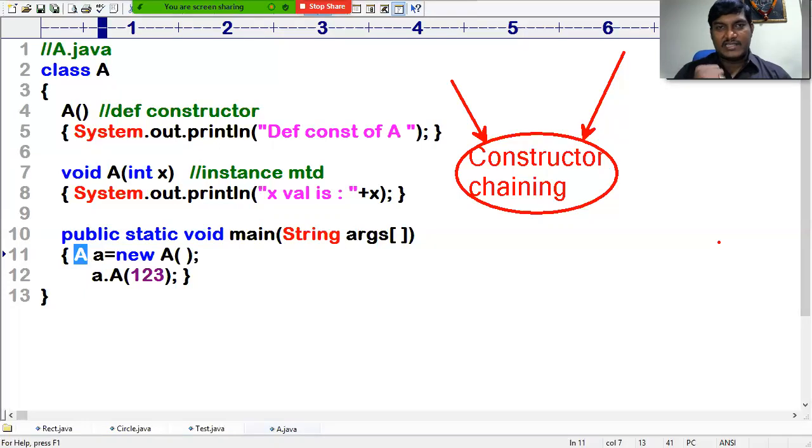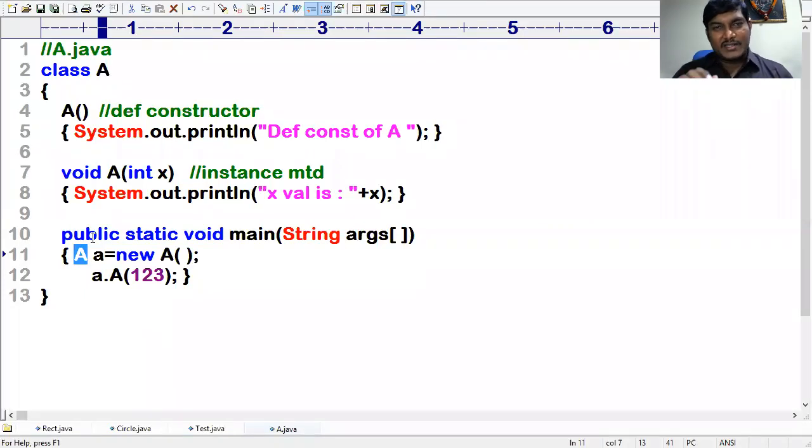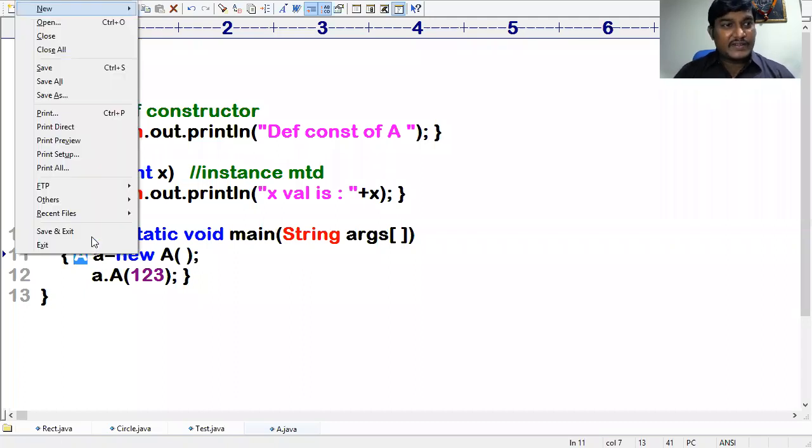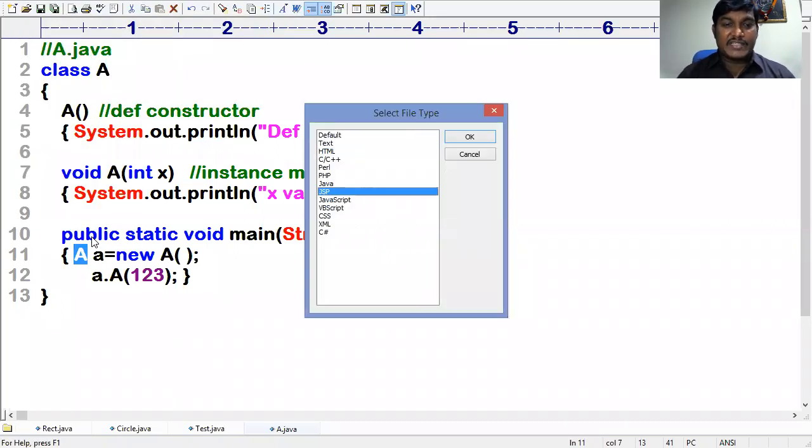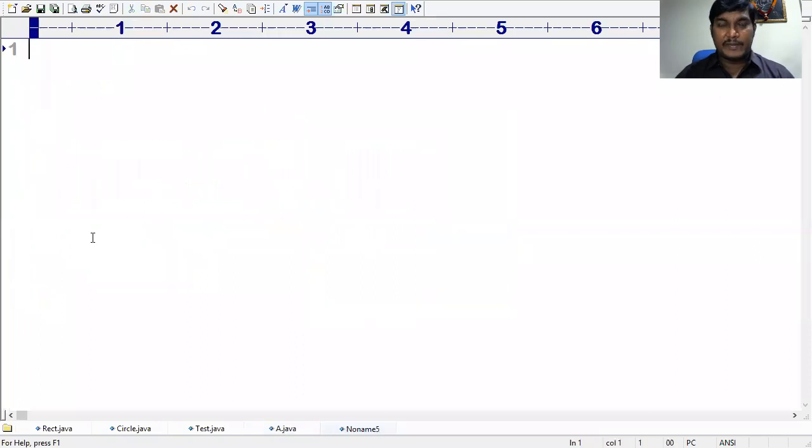Come on, gentlemen. Just very easy, my dear. This is all about the matter of attention, and you should be very clear with the previous topic. So let me go with that. File, new, other, writing Java: Constructor chaining. What do you mean by constructor chaining? Watch on the screen. I'll be giving the definition later.